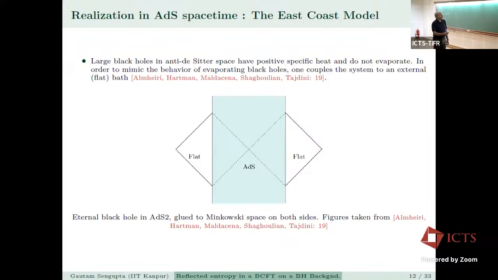And in AdS space-time, in the eternal black hole model, the large black holes in anti-de Sitter space have positive specific heat and do not evaporate. And in order to mimic the behavior of evaporating black holes, one couples the system to an external flat bath. And this is the diagram, and this is an eternal black hole. So essentially, there are two sides to this.